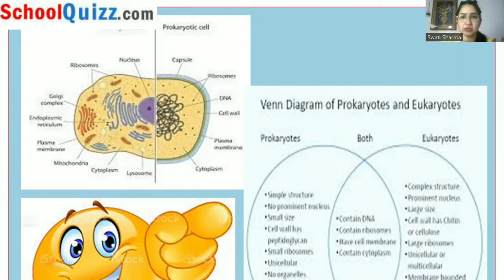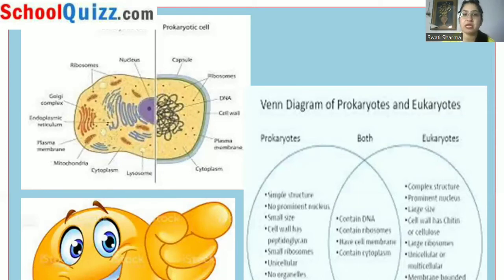They are large in size, because if various kinds of organelles are present inside the eukaryotic cell, there needs to be larger space to accommodate all of those organelles. Because of that, the size of the eukaryotic cell is comparatively larger than prokaryotic cells.